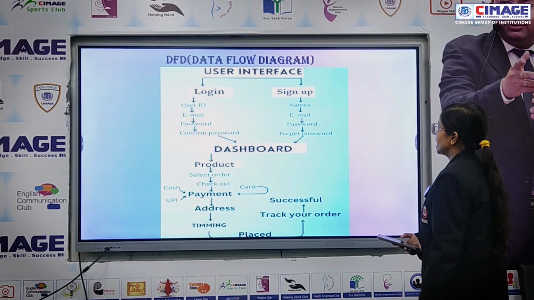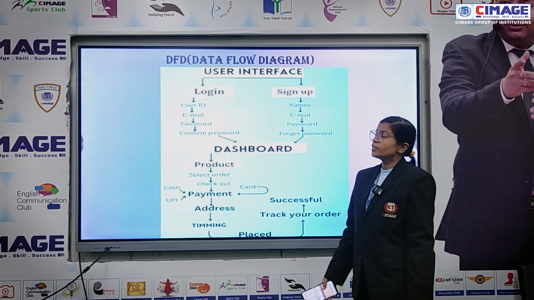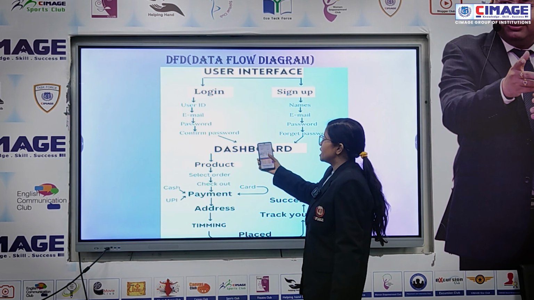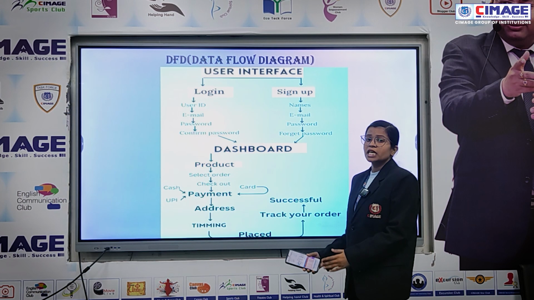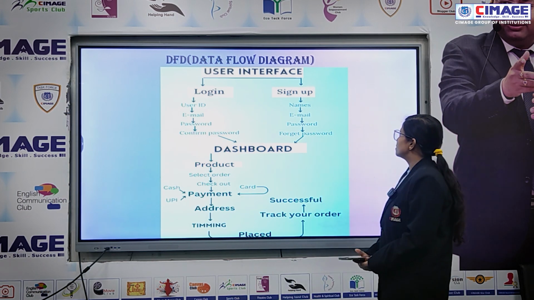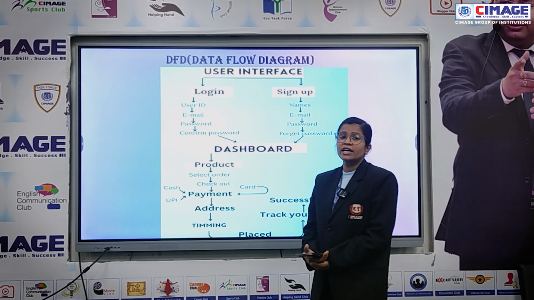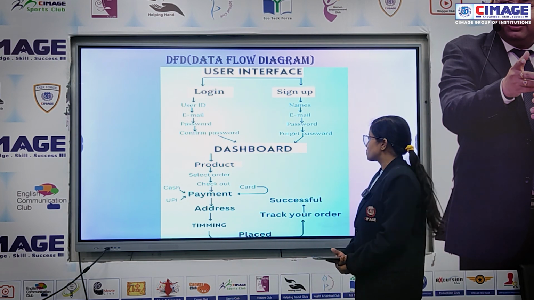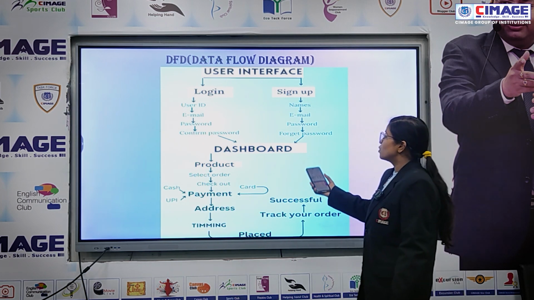Next slide. Data flow diagram. In the data flow diagram there will be two pages, login and sign up. If the user is a new user, then he will enter his user ID, email, and password, and he will also re-enter the password for confirmation. If the password and the confirmed password match, then his or her account will be created. In the sign up page, it has name, email, and password, and if he or she forgets their password, they can re-enter and recreate their password. Both the login and sign up pages will lead to the dashboard, and the dashboard has the products.